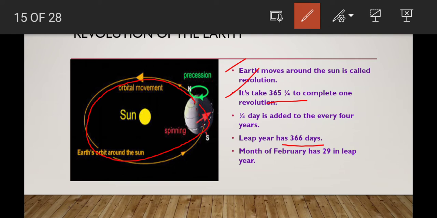366 days, children. This is called leap year. So the month of February has 29 days in the leap year, children. Month of February, how many days? 29 days in the leap year.